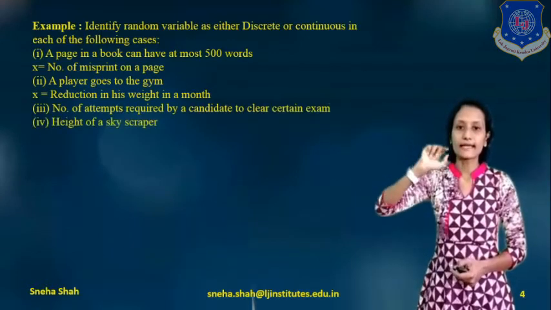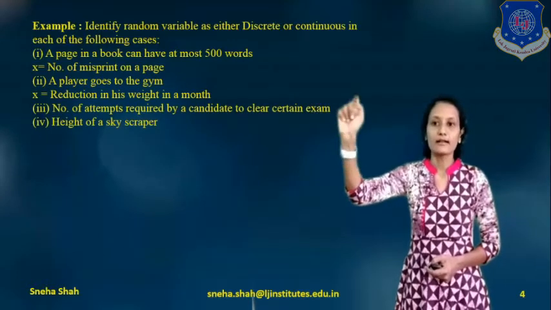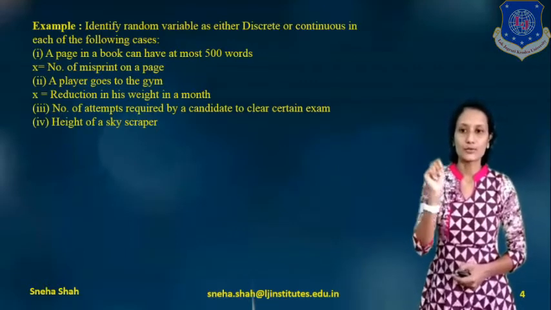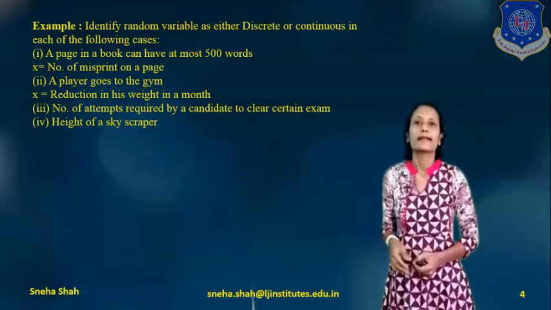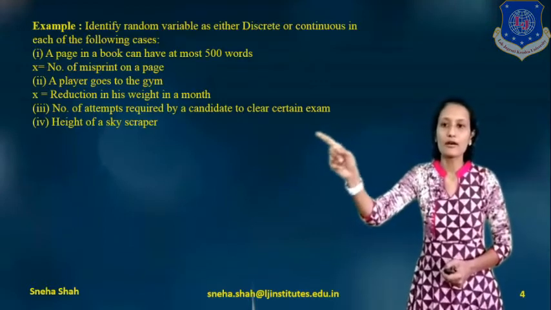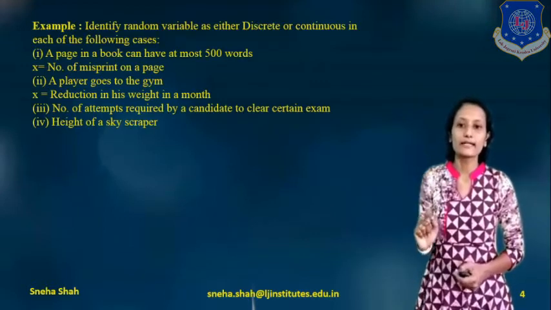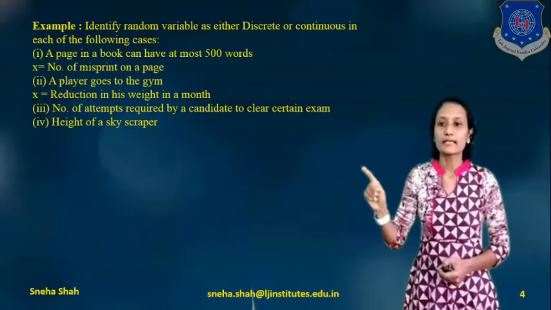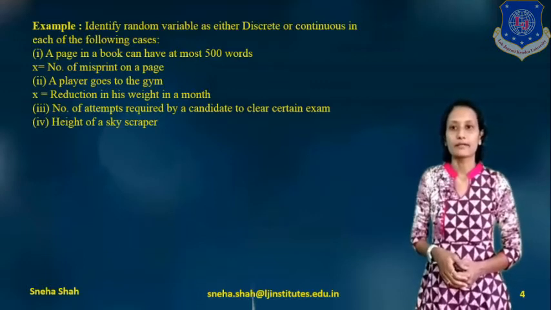The second: a player goes to the gym, X equals the reduction in his weight in a month. The third: the number of attempts required by a candidate to clear a certain exam. And the fourth: the height of a skyscraper.